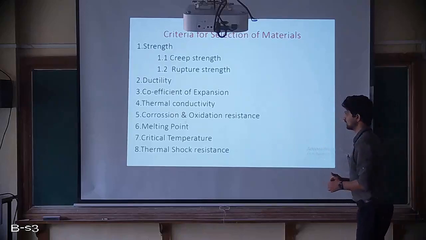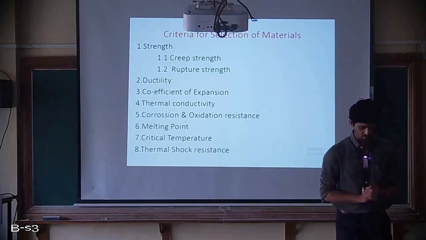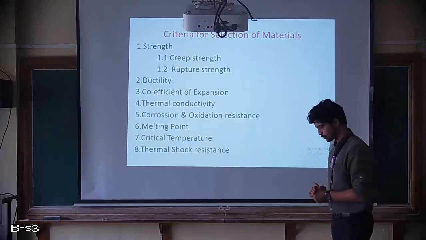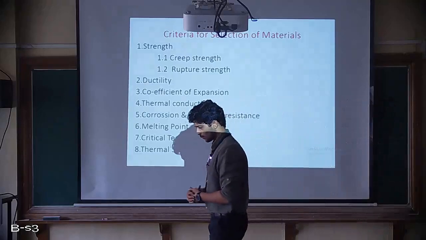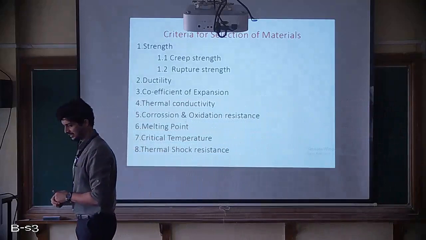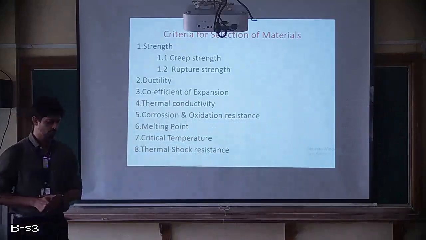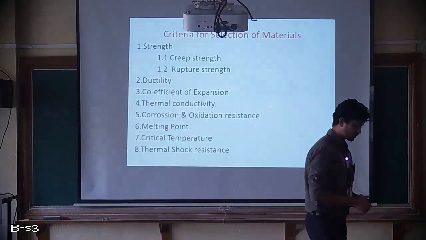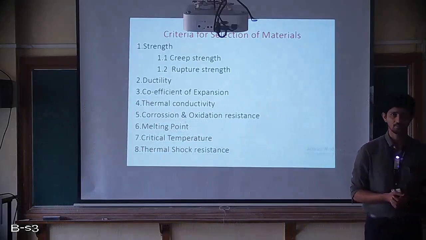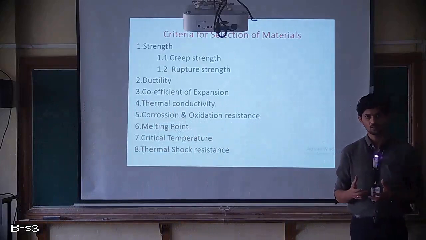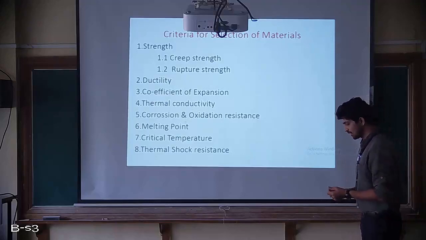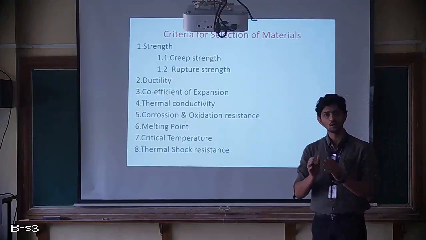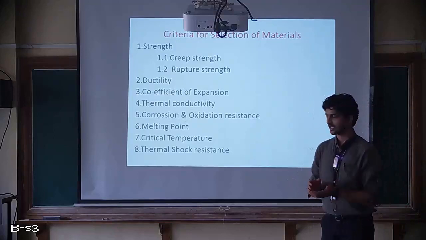Then corrosion and oxidation resistance. Now when we say gas turbine engine components, definitely all of the components are exposed to air. Now there are a few materials, not all, very few materials in a gas turbine engine, which when exposed to oxygen start producing oxides of that particular material. And oxidation will lead to a corrosion type of rusting of that particular material.